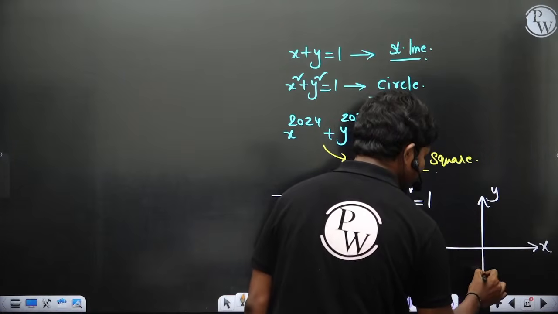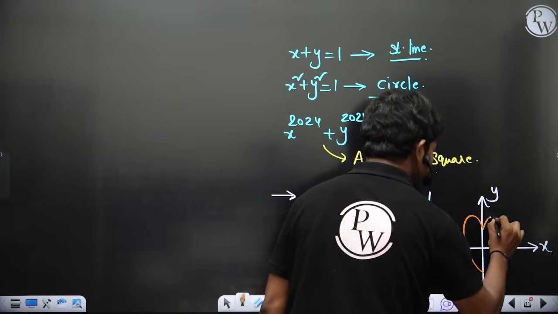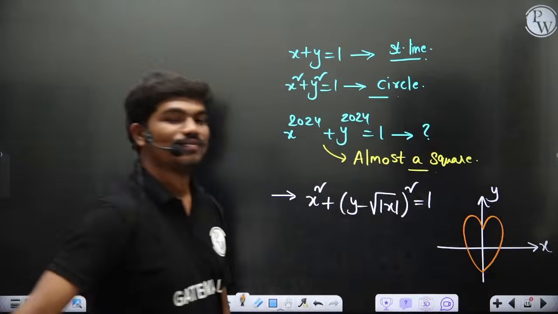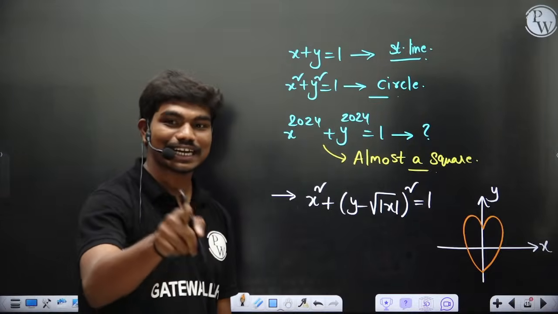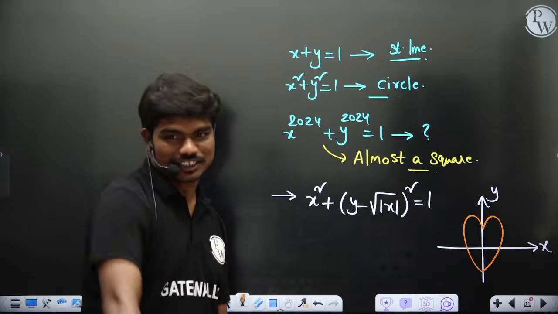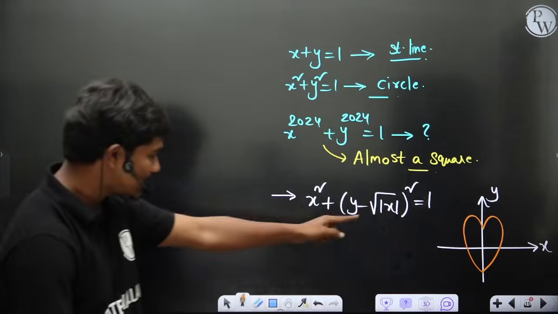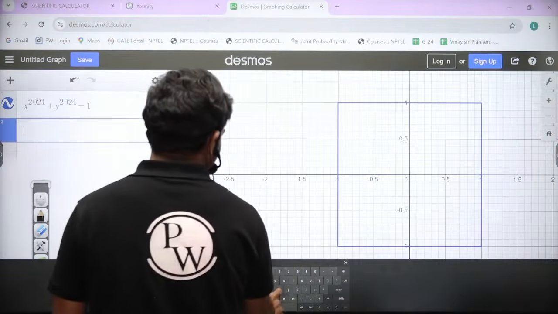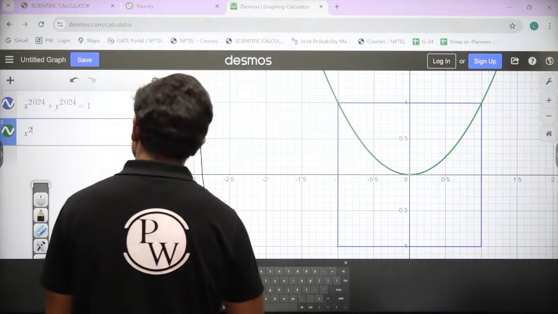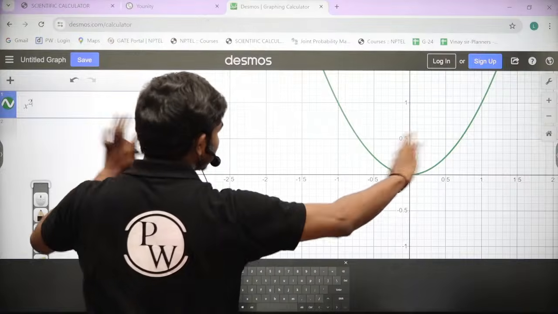I'm a very poor artist, so forgive me for some bad drawings. This is what it gives, and which you are able to see exactly on the right side of your chat box. Shall we see whether we'll get that or not? We have Desmos. X square, the usual stuff. I'm deleting this, okay? I hope by this time you understood it's a square.